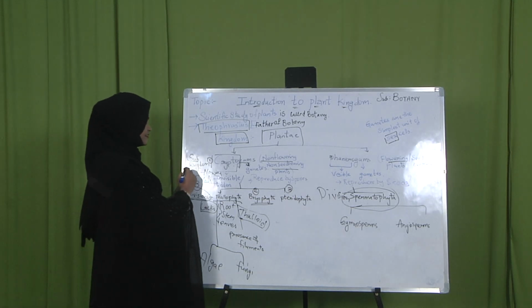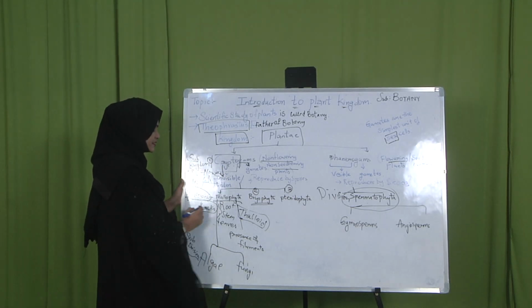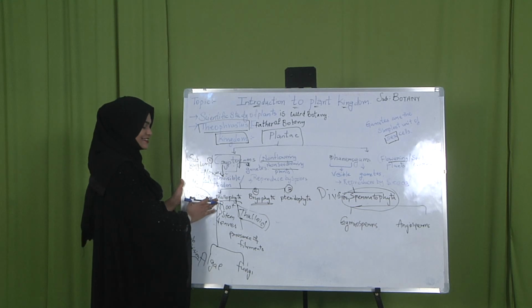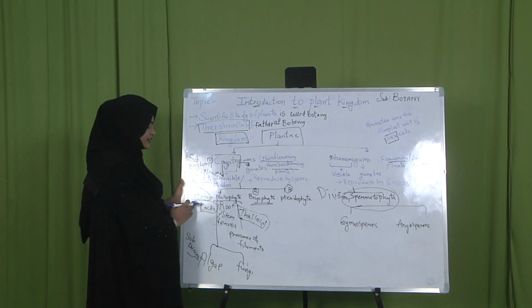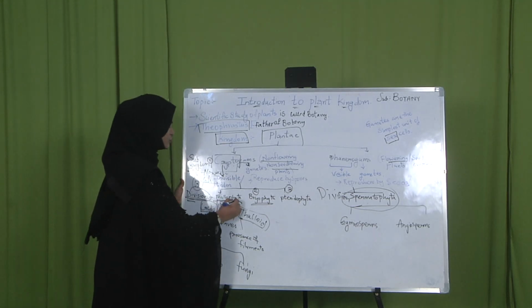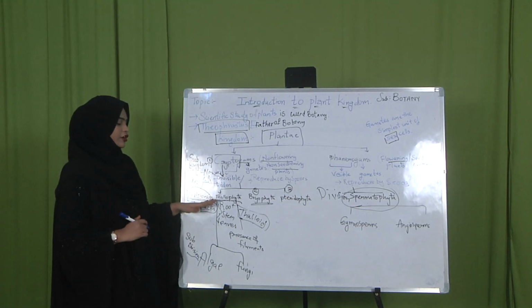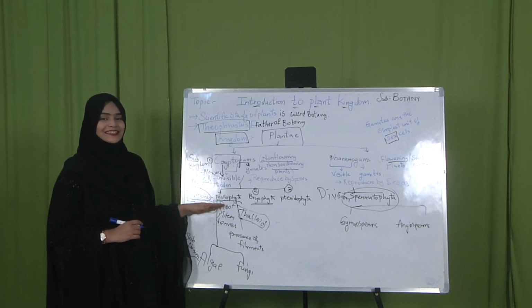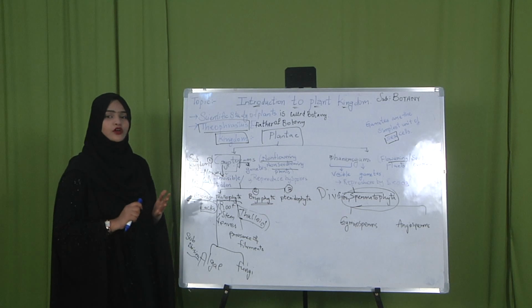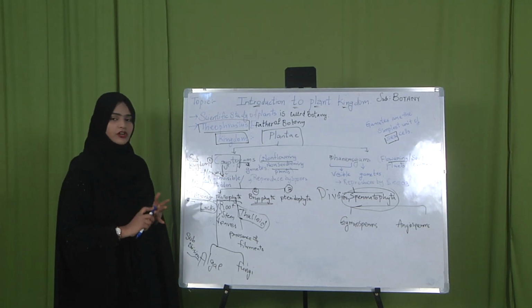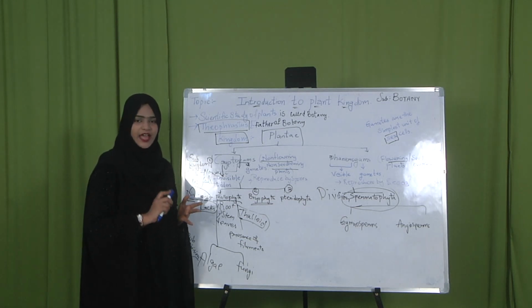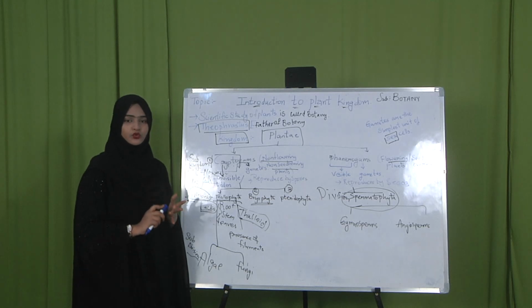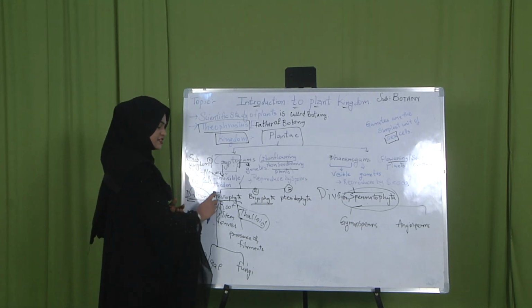Let us study the cryptogamous divisions. First is Thallophyta. Thallophyta is a division of cryptogams. What do you mean by thallophytes? In these, the plants lack roots, stems and leaves. What do you mean by lack? Lack is nothing but absent. Stems, roots and leaves are absent in this division.